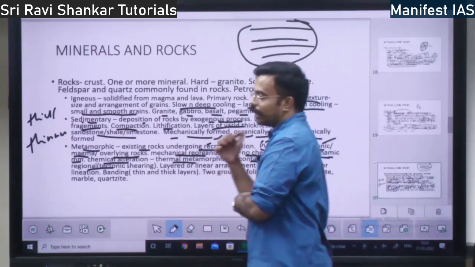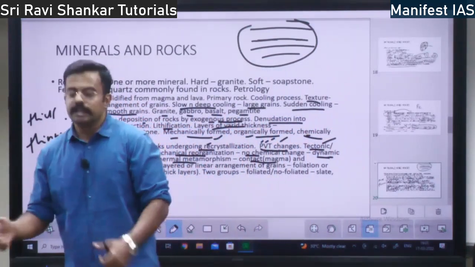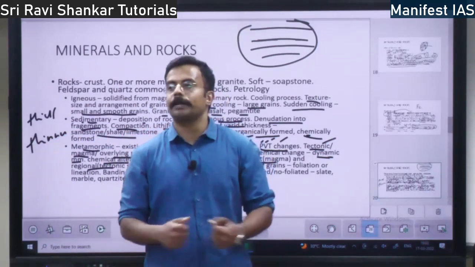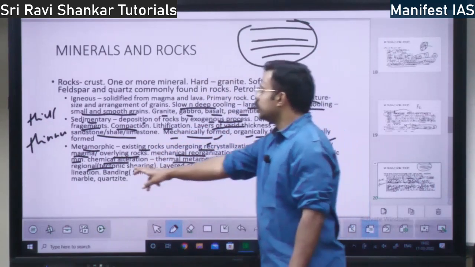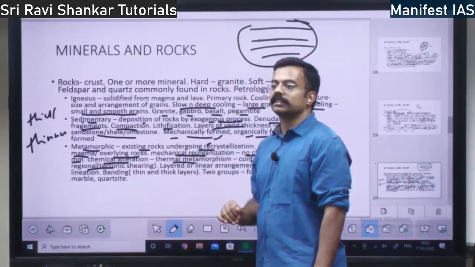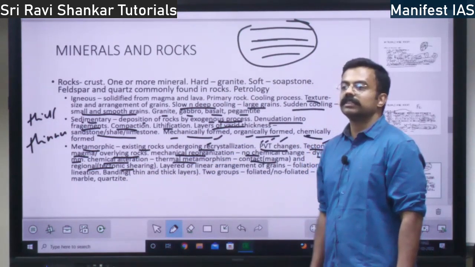So what is regional metamorphosis? In a particular region, if a change takes place, if an earthquake happens, if a landslide happens, if the rocks change because of that, that is what? Regional metamorphosis. That is because of tectonic shearing, tectonic changes, right?